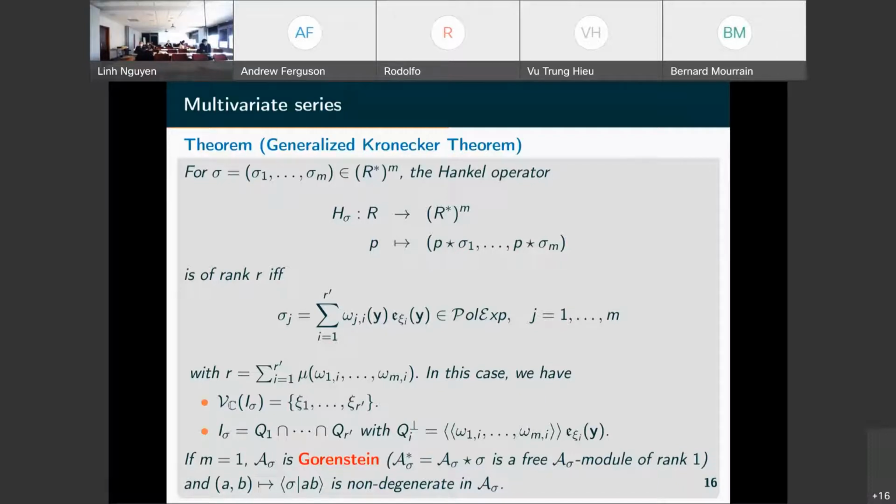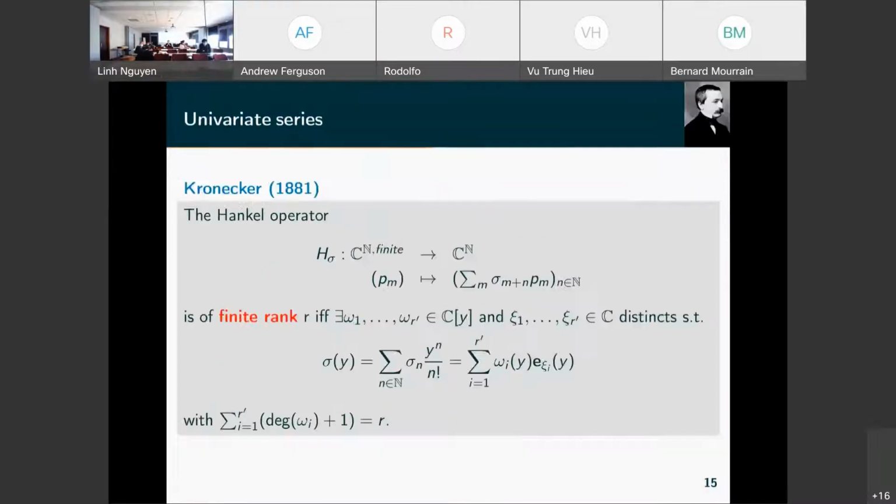So in the case where we have one variable and a polynomial of degree d, the space spanned by the polynomial and its derivatives has dimension d plus 1. So this gives the Kronecker theorem in the univariate case.